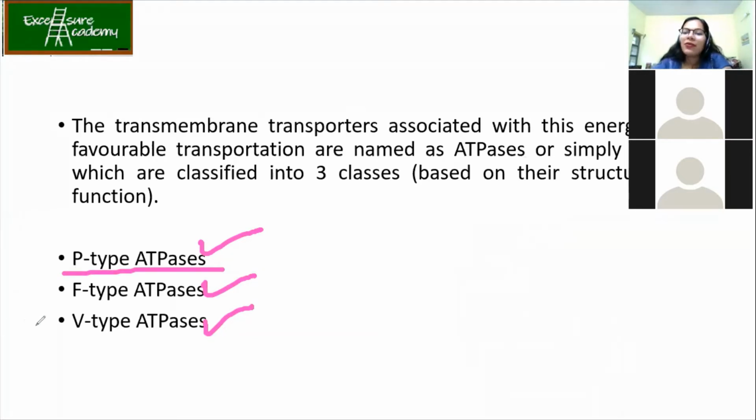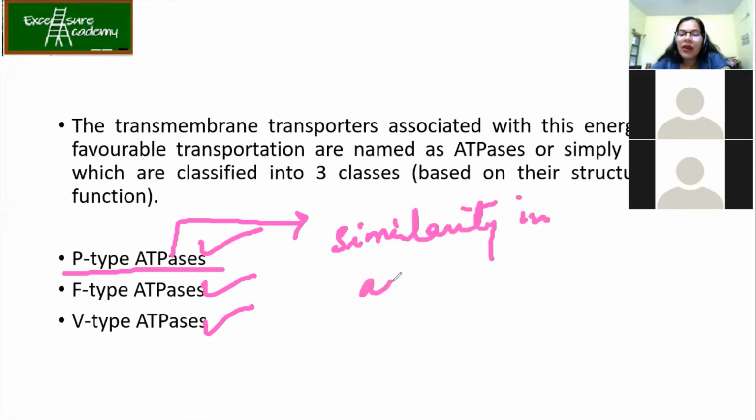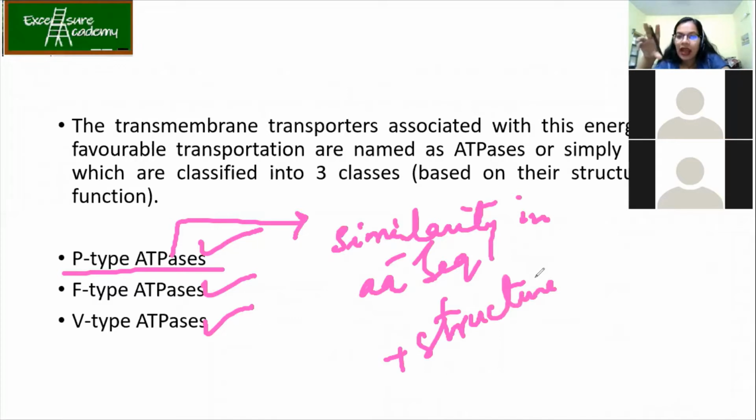Now, what are the examples of P-type ATPases? What we have to understand over here is that this class of ATPases have got similarity in their amino acid sequence and hence in the structures. So I'll just write it down. It has got the similarity in their amino acid sequence as well as in the structure. So if you understand one particular class of P-type ATPases, the rest are also easy to understand. So let's talk about the P-type ATPases.